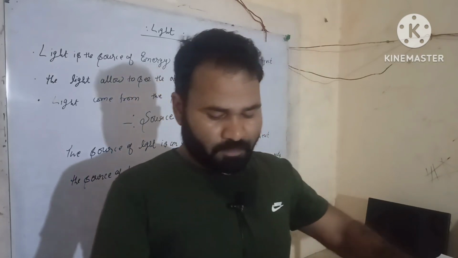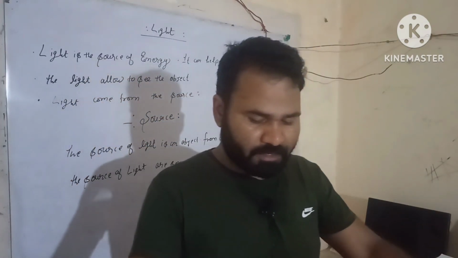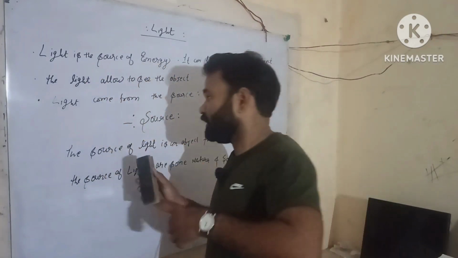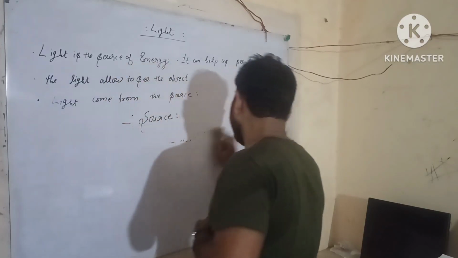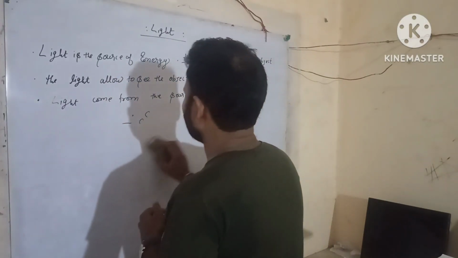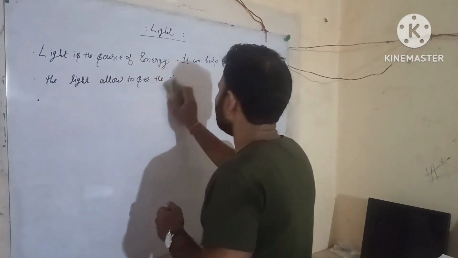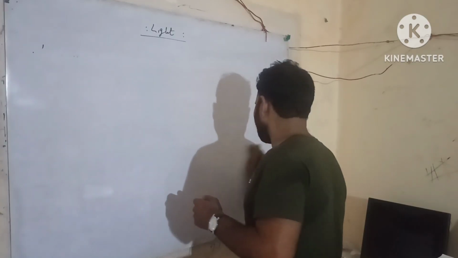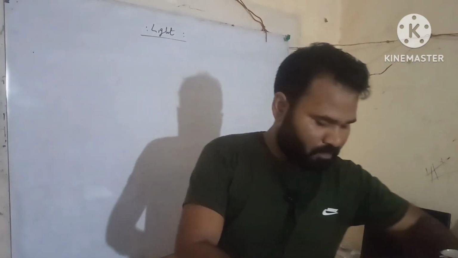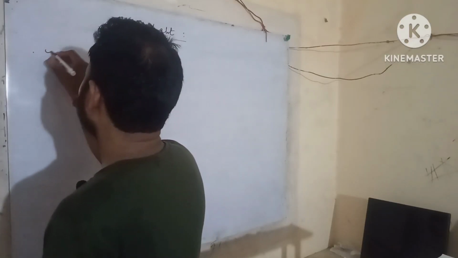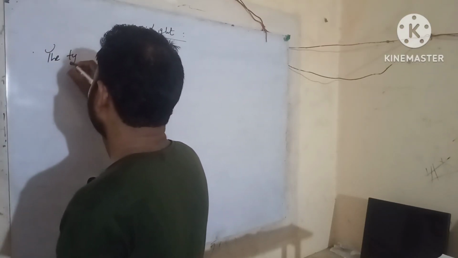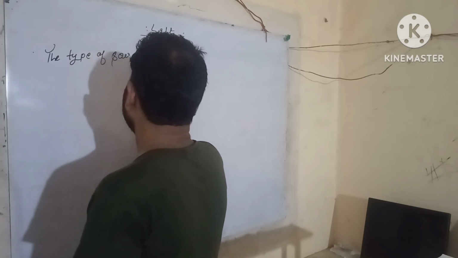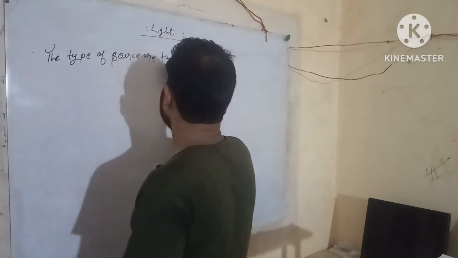Okay, then we can define that the sources of light are of two types. Okay, we know these points. And next, what are the types of source? The types of source are two types.